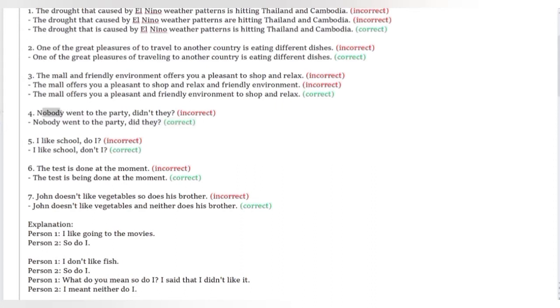So remember, you can't have two no's. One no here, one no here. You can't have two negations. So nobody went, did they? So negative, positive, or positive, negative, not negative and negative, or positive and positive. Number five, I like school, do I? Again, it's two positives. I like school, don't I?